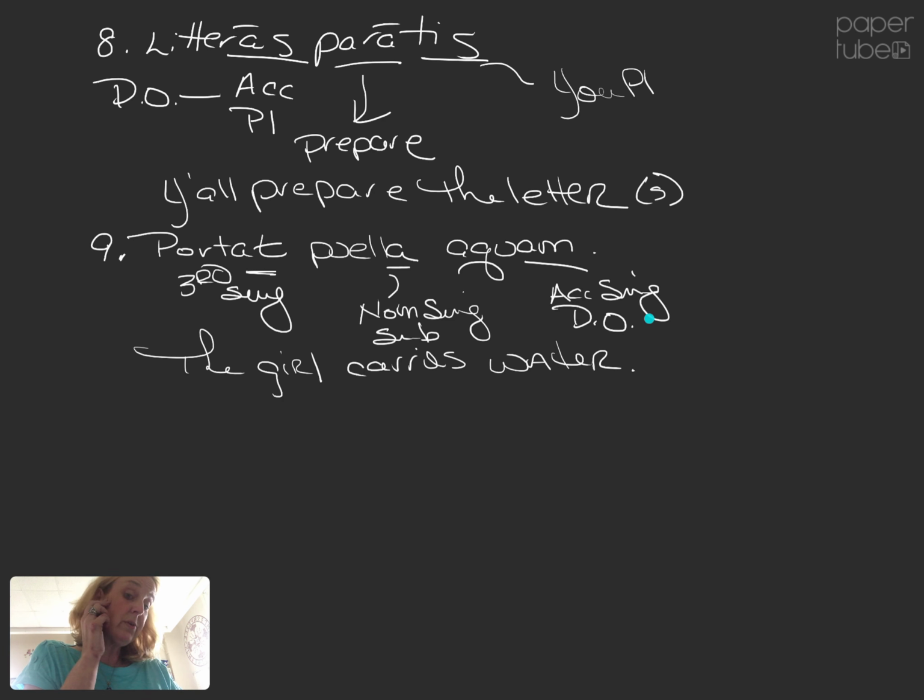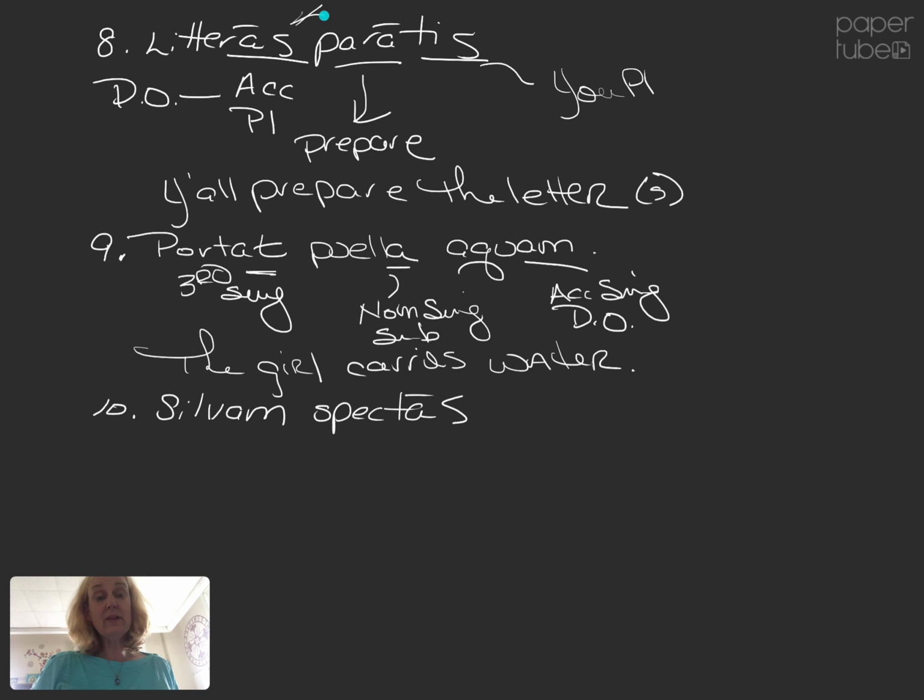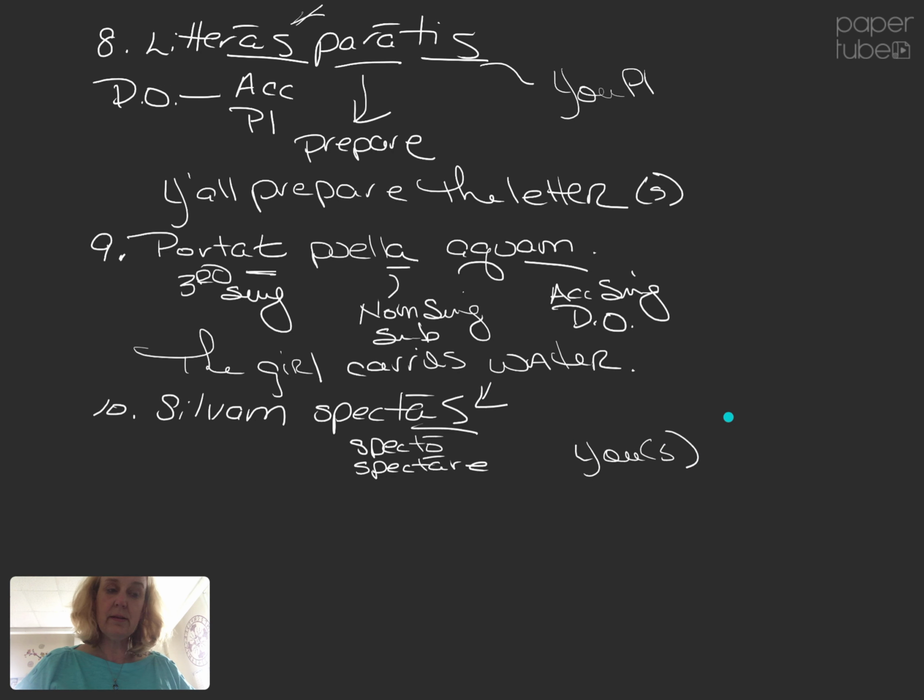Number 10, silvam spectas. Now, this is what I was talking about. That long AS is from A, AE, AE, AM, AE, ARUM, IS, AS, accusative plural. This long AS is from the verb specto, spectare, with an ending S for you singular.